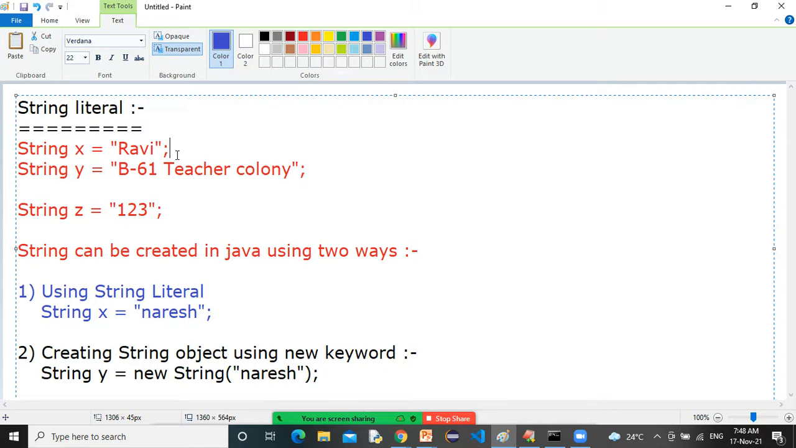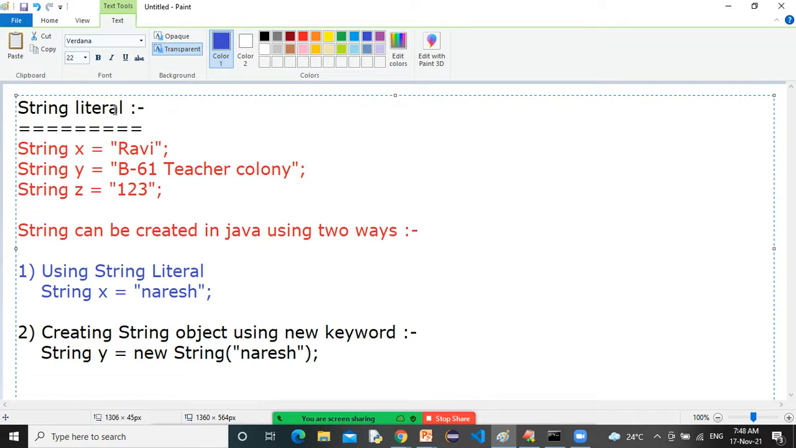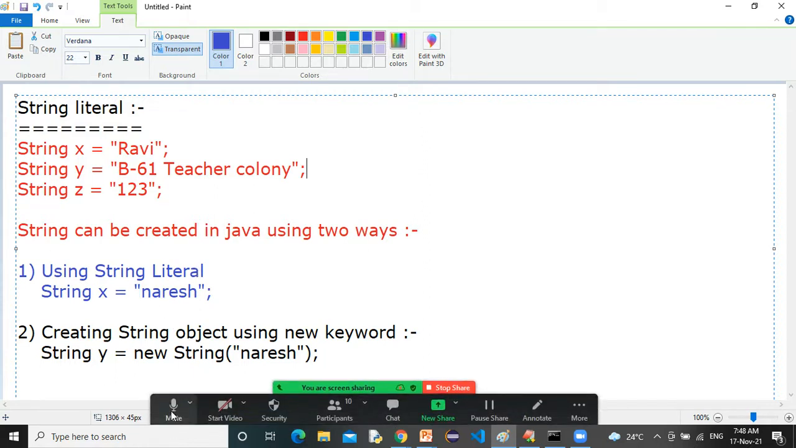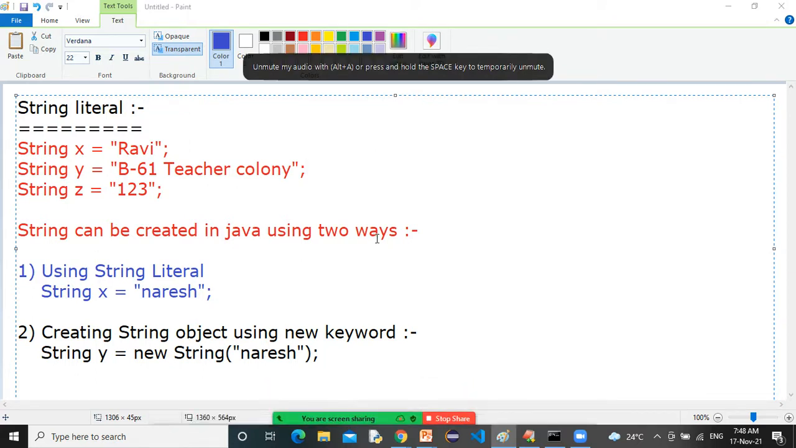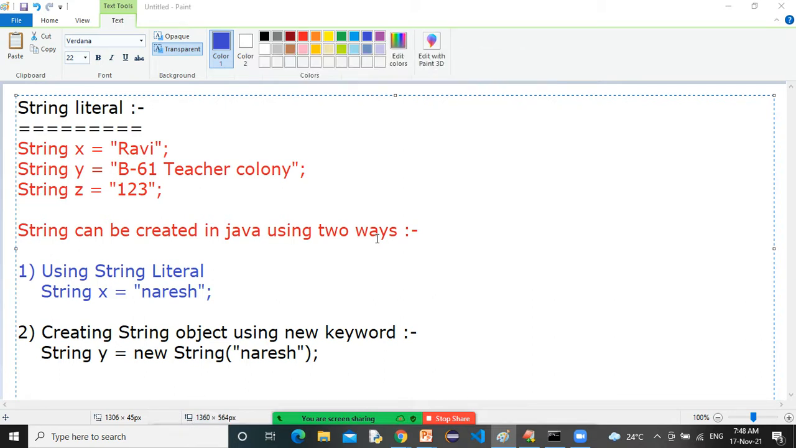String literal: String x is equal to Ravi, y is equal to some alphanumeric characters, String z is equal to 123. All of these x, y, z are possible. A string can be created in Java using two ways. First, by using string literal. And the second one, by using the new keyword: String y is equal to new String. Okay, Naresh, take the screenshot.